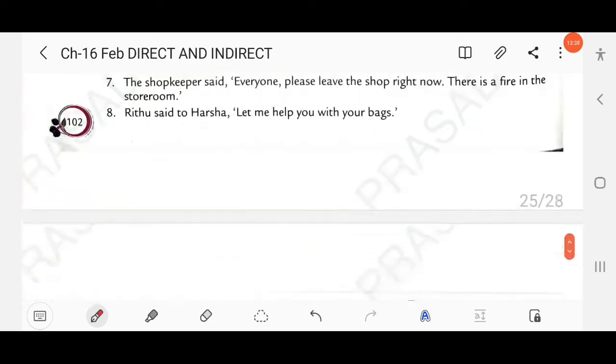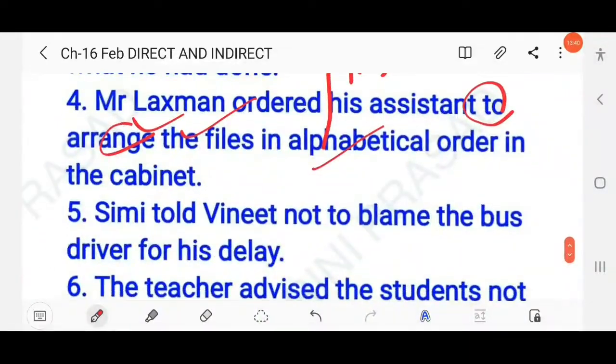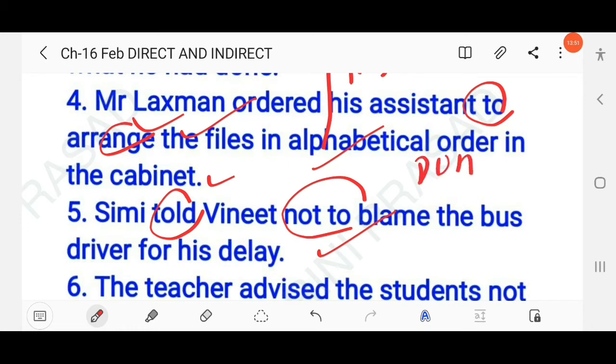Then next question here, Simi said to Beneath, don't blame the bus driver for your delay. Okay, so here you have to write, Simi told Beneath not to blame the bus driver for his delay, right? You know, don't blame, not to blame, right? Not to blame.